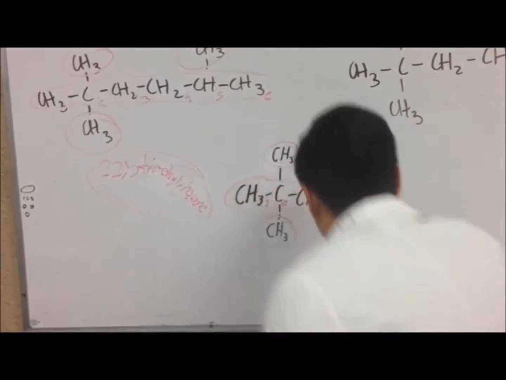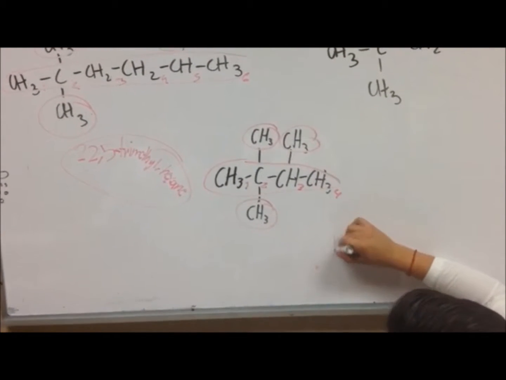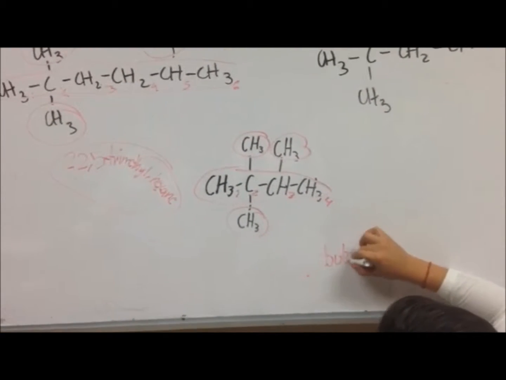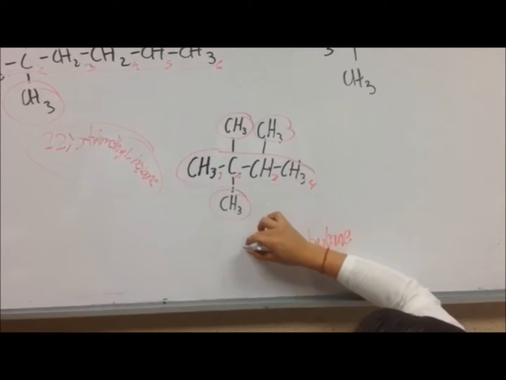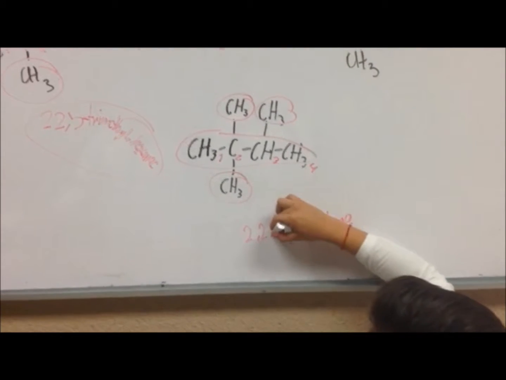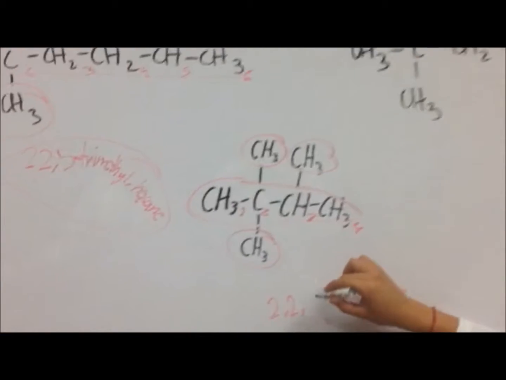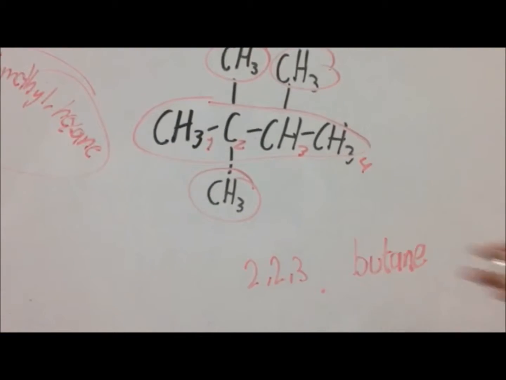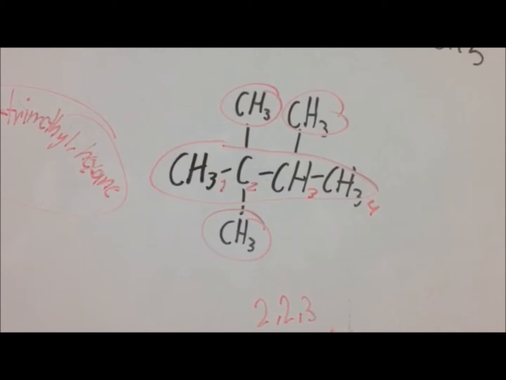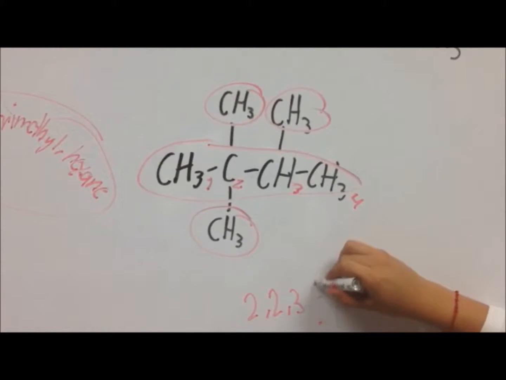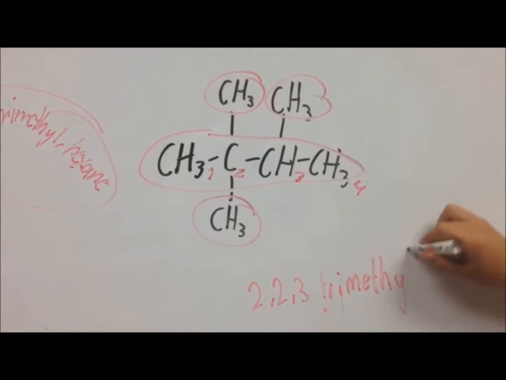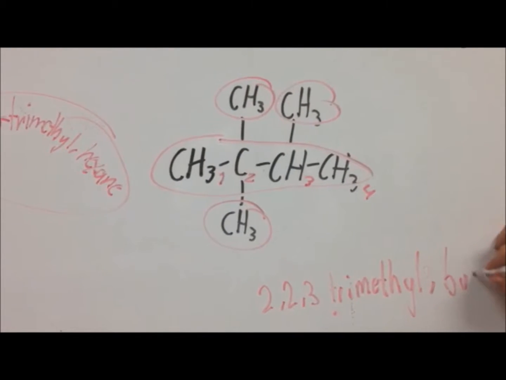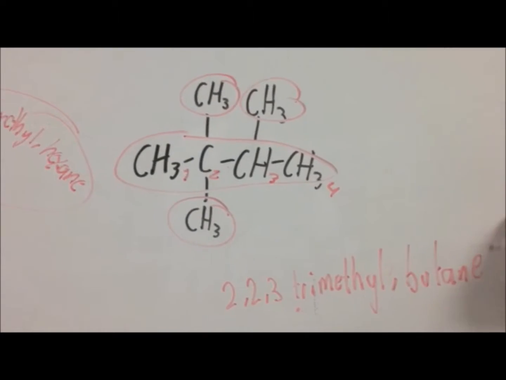So we have here a butane. We have 2, 2, 3, 3, trimethyl, butane, and that's the final name.